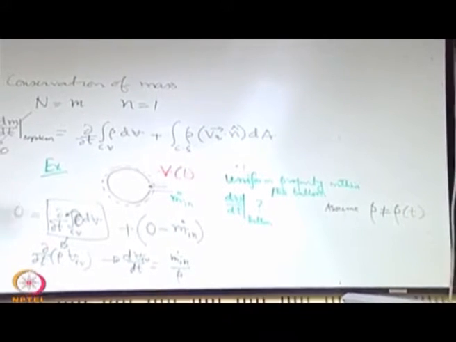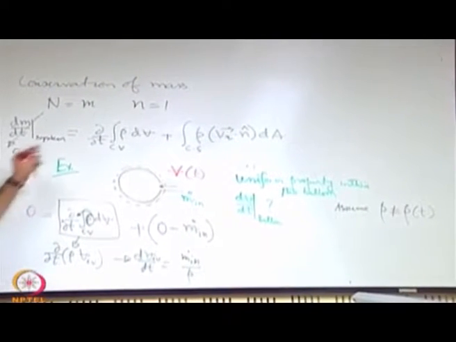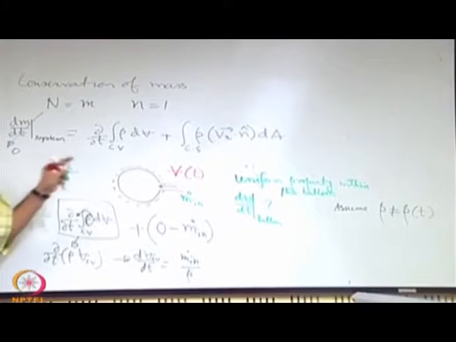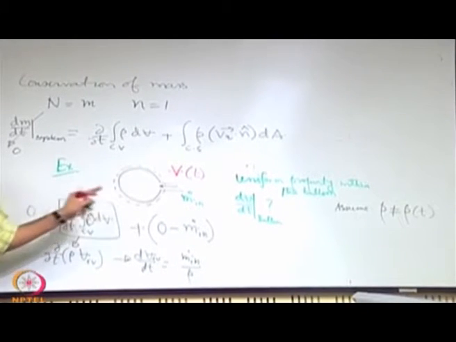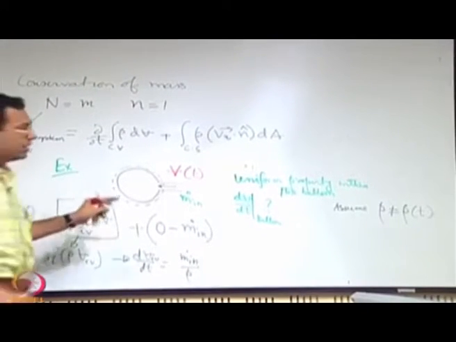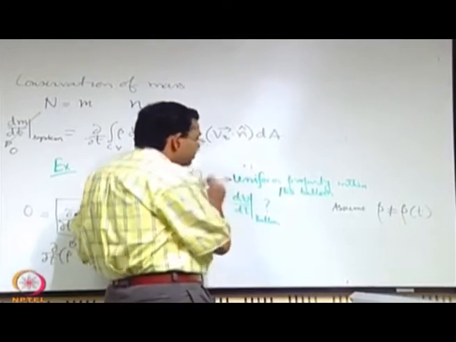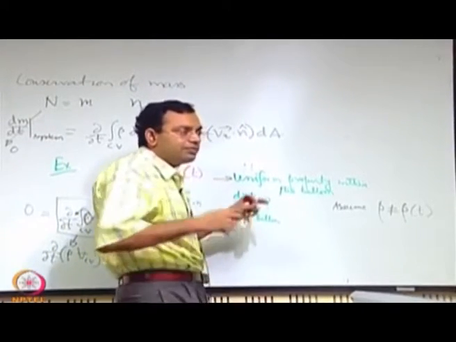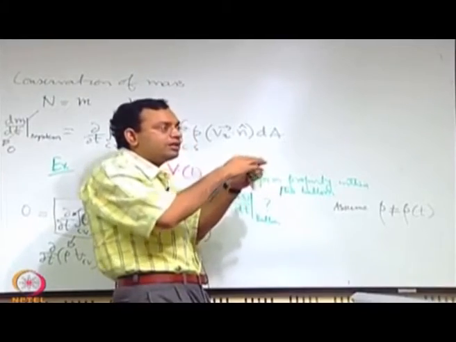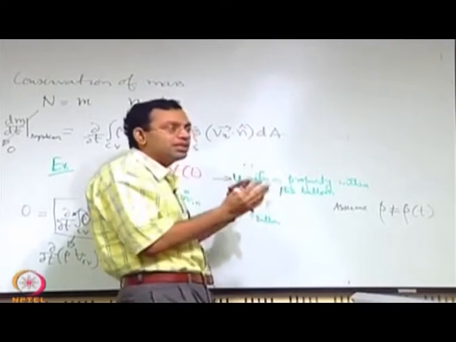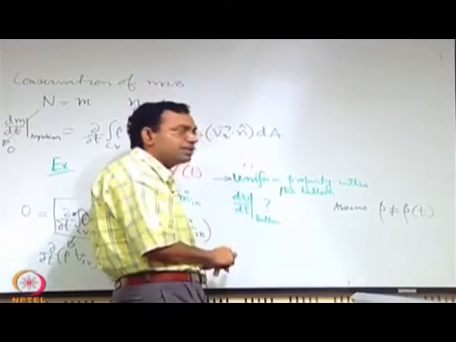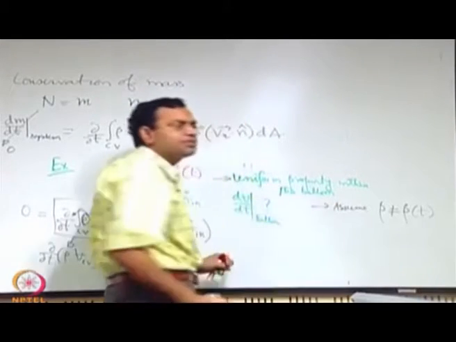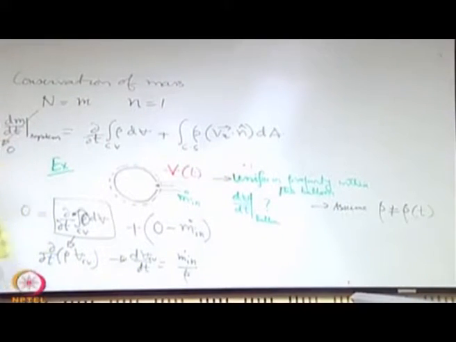So, at least we have got a fair idea that it could be a deformable control volume, and if it is a deformable control volume, it is not a very trivial thing to deal with. The first assumption may not be bad, because if it is pumped well enough, it will assume a homogeneous distribution of the density quite quickly, but this is perhaps not a very correct assumption. It may be approximate, but it is not so good.